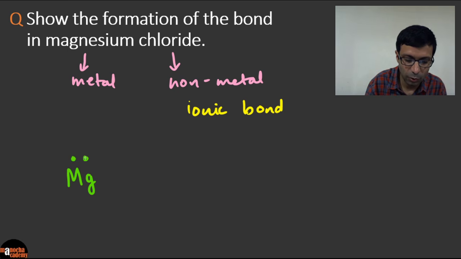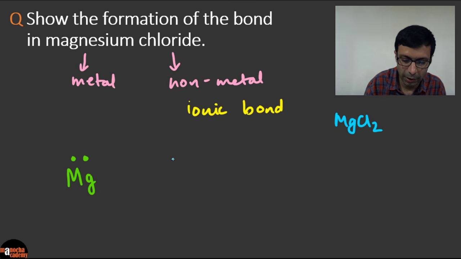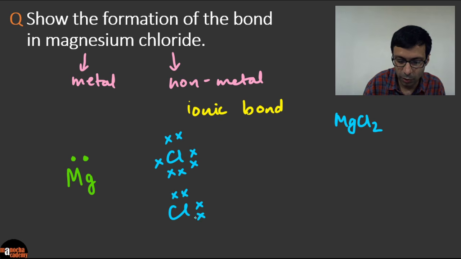So let's say these are the 2 electrons, and we know that the compound's formula is MgCl2, right? So the formula is MgCl2. So we need 2 chlorines here. So let's draw that. And chlorine has 7 valence electrons. Magnesium has 2. I've shown that already. And chlorine, you know, is in group 17 with 7 valence electrons.